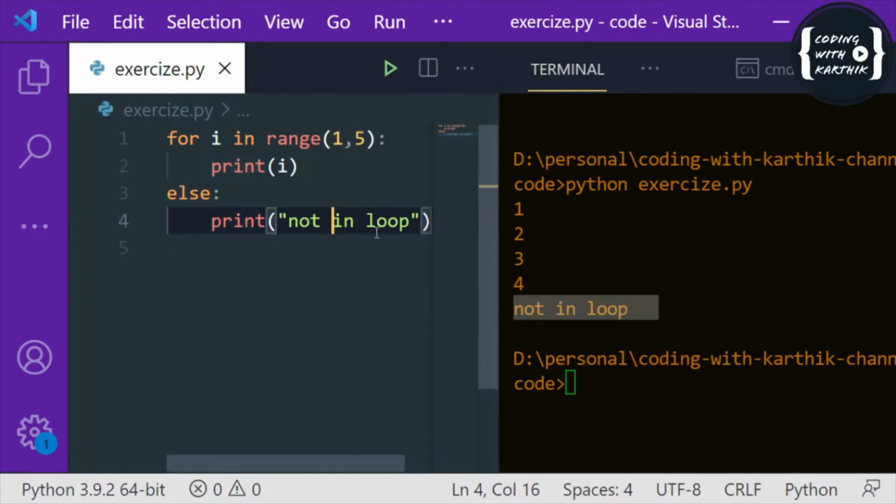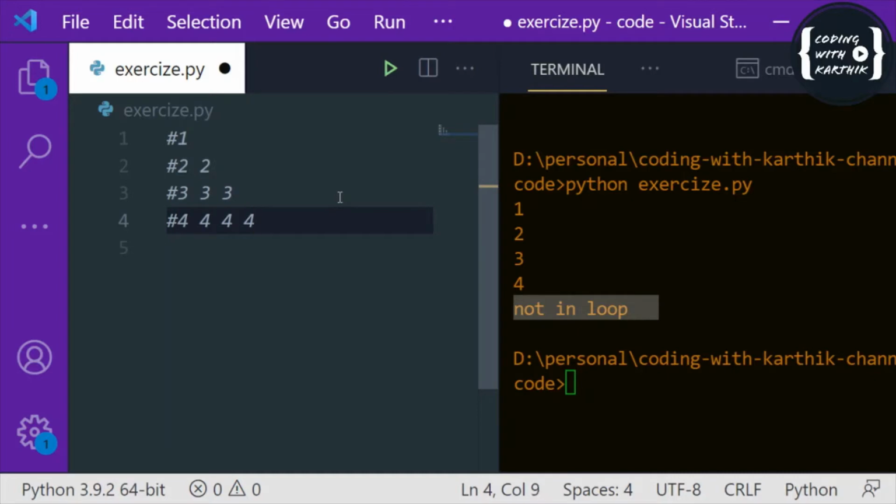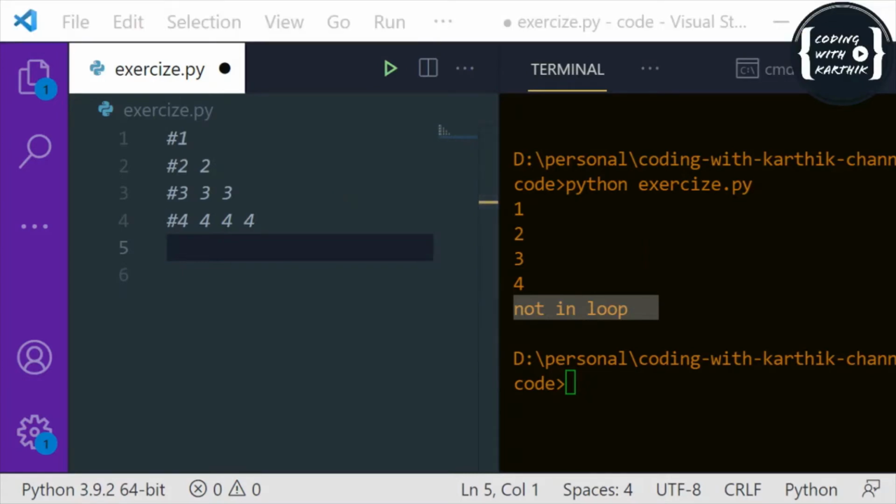Now let's do one exercise. Suppose I have a use case where I have to print something like this in the console using a for loop. The first line has the number one once, the second line has the number two two times, the third line has three three times, and the fourth line has four four times. So I have to print out this one. Let me give you.